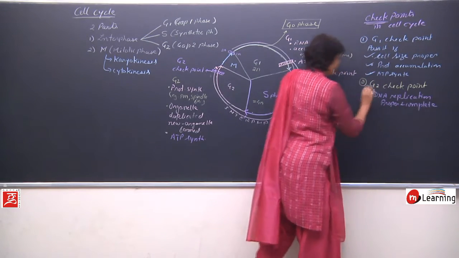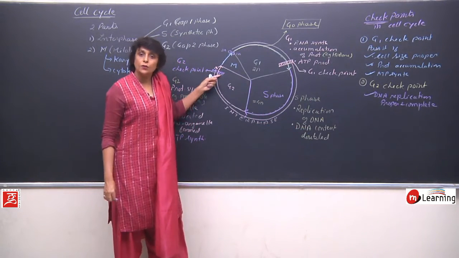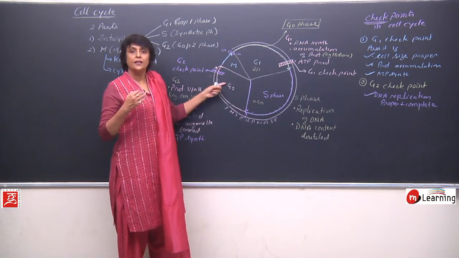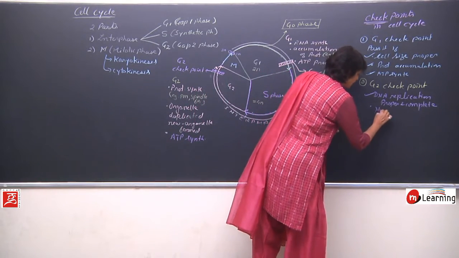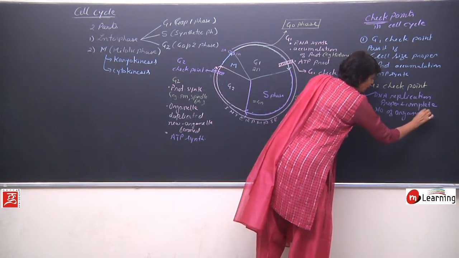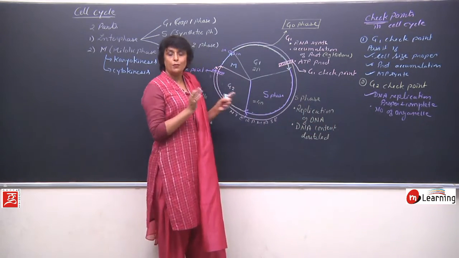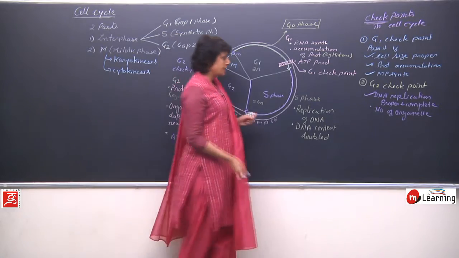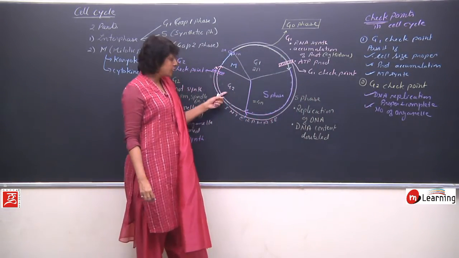If yes, then this checkpoint can be crossed. Are all organelles properly divided? Number of organelles, is this number proper? Can a proper number be given to two daughter cells? If yes, then this checkpoint will be crossed.